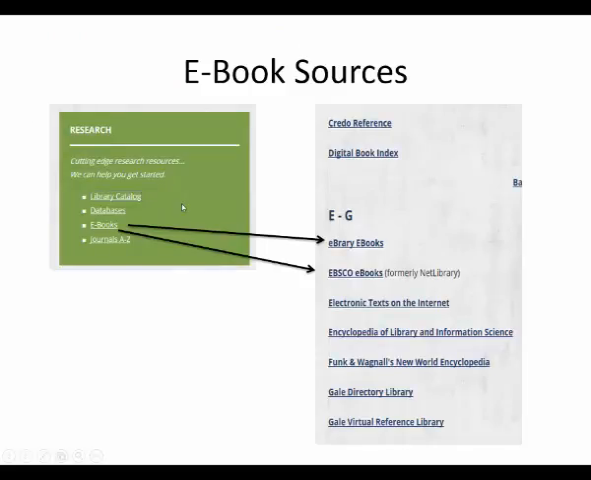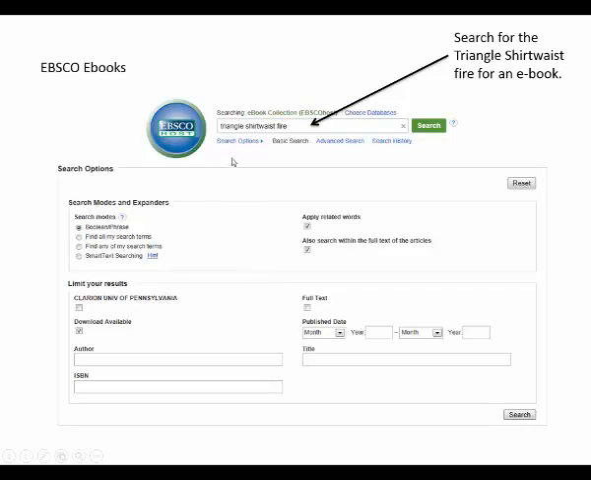Now, for those of you who are online, you're going to want to use ebooks first because you can read those right away. You can look at these. So we're going to look at ebooks here again, and we're going to come over here to E, and we're going to look at eBrary ebooks and EBSCO ebooks. The first one we're going to look at is the EBSCO ebooks.